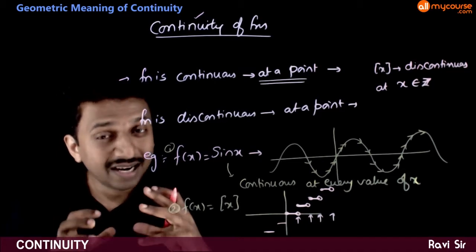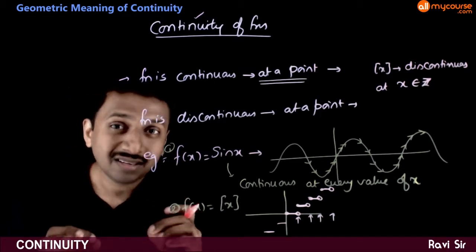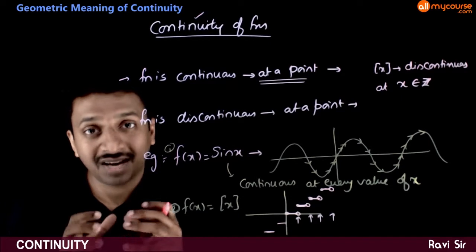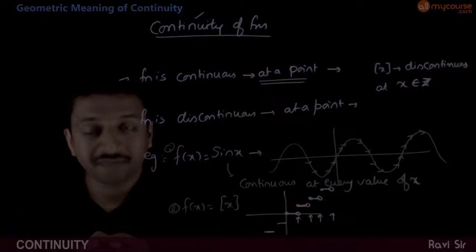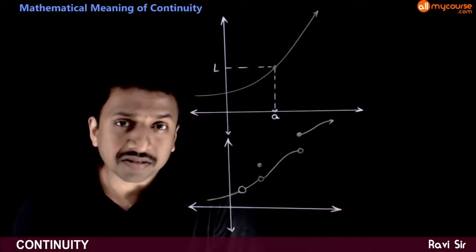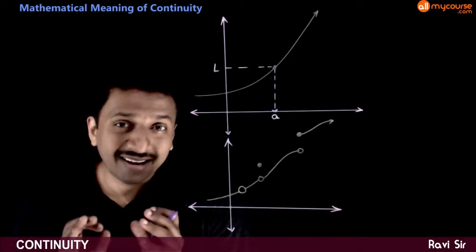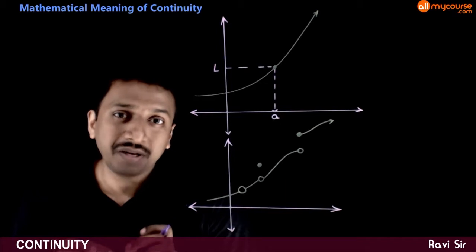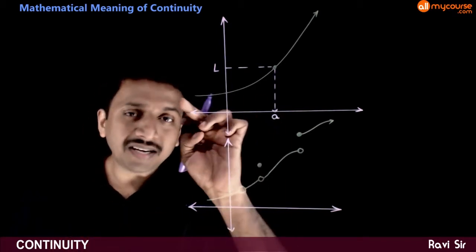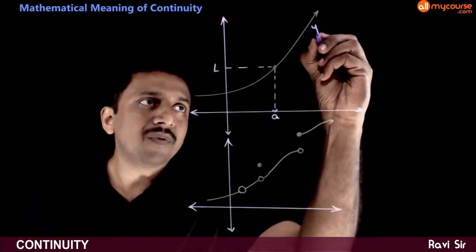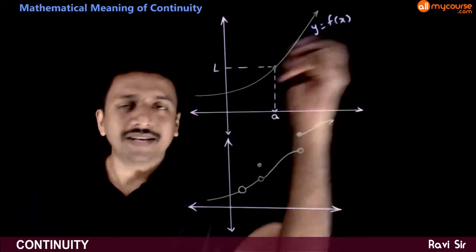Now, let us try to understand the analytical meaning, or the mathematical meaning, of continuity. The question is, what is the mathematical meaning of continuity of a function at a given point? Let us say that you have a function y is equal to f of x.